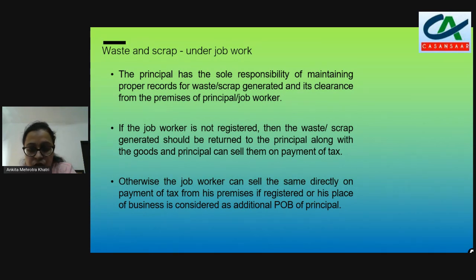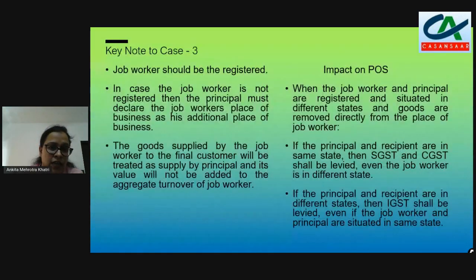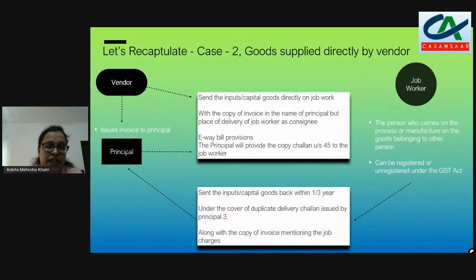Okay. Now moving on to the next slide, input tax credit. We have already discussed some provisions regarding the input tax credit. The input tax credit can be taken by the person who has received the goods and the invoice is in the name of that particular person. So the ITC on goods purchased by the principal can also be taken even if the goods are received first by the job worker. In this slide, the goods are supplied directly by the vendor to the job worker.